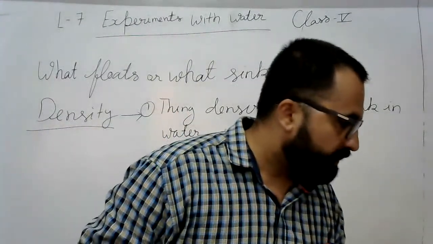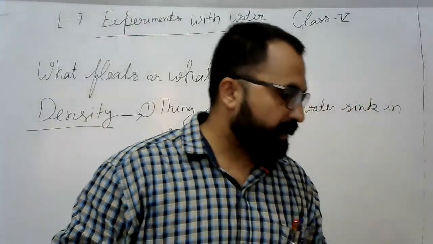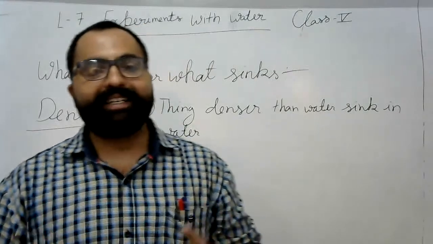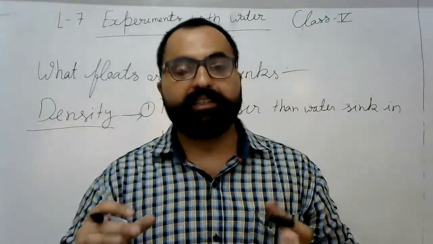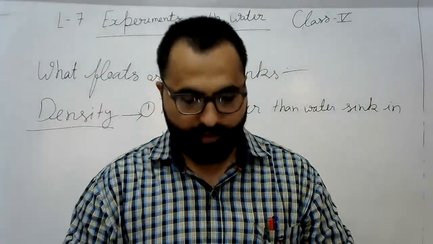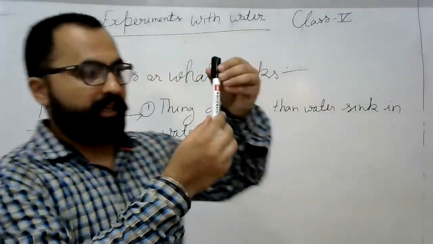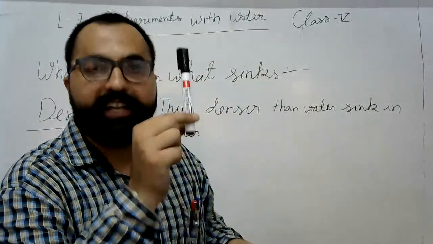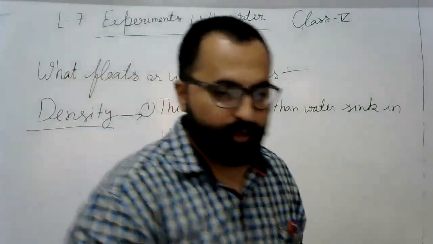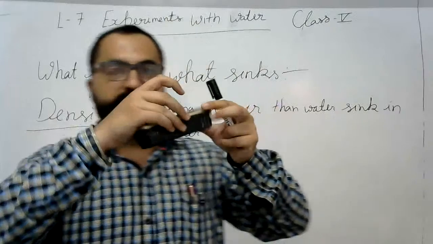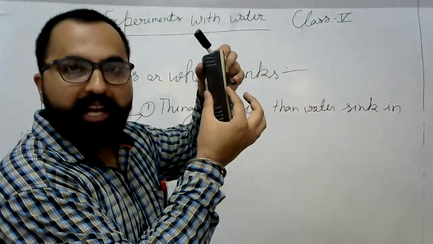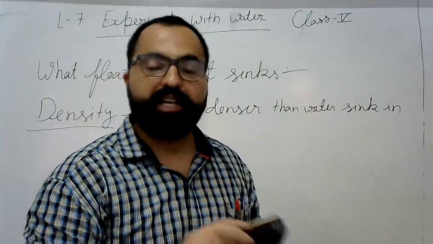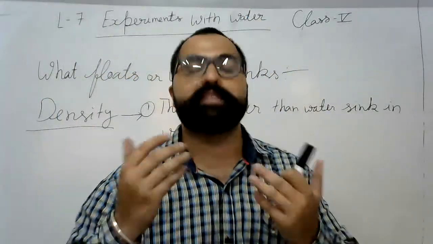Density is, we can say, the thickness of something. You can see this pen is 1 mm thick, that is this pen's density. This duster's density is 3 mm. So 1 inch, 2 inch, the thickness of something is called density.